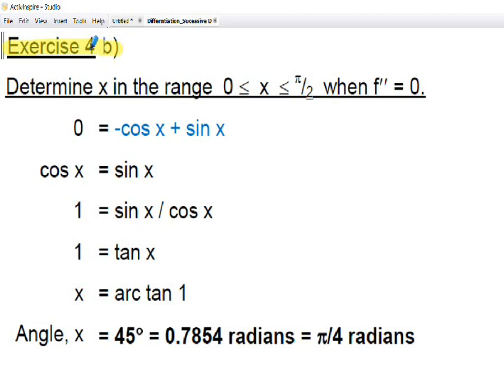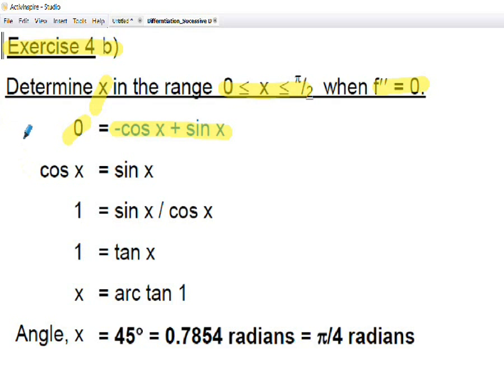Exercise 4b continued, and now we're going to determine the value of x in the range 0 to pi upon 2 when the second derivative is equal to 0. So just repeating the second derivative from the previous slide. On the right hand side it's minus cos x plus sine x, and we're told the condition we have to satisfy is when f double dash x equals 0, so the left hand side equals 0.